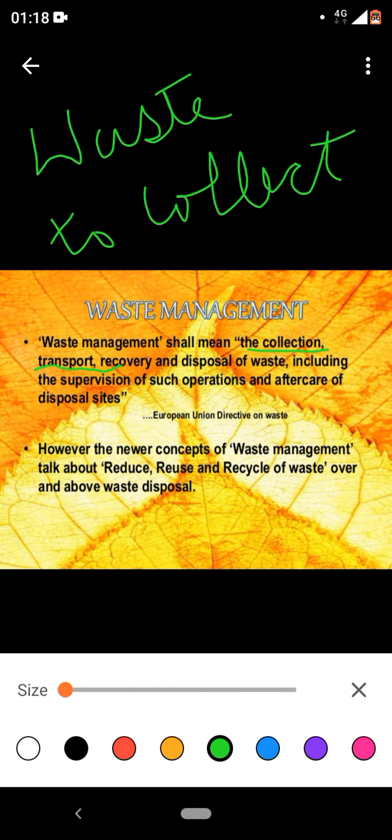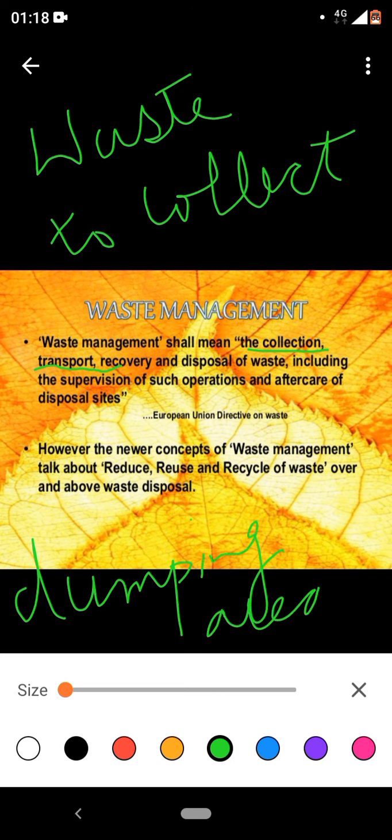It must be dumped at the proper place, which is called the dumping area. What do we call it? We call it a dumping area. Why? Because if you keep the waste anywhere outside your room or inside your room, what will happen? It will produce a foul smell, hence air pollution. So hence the waste is transported to the dumping area.